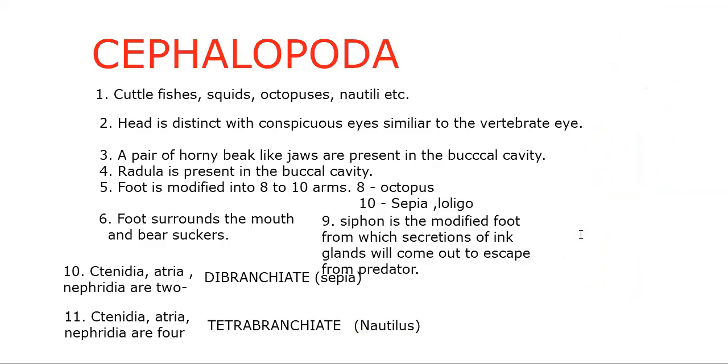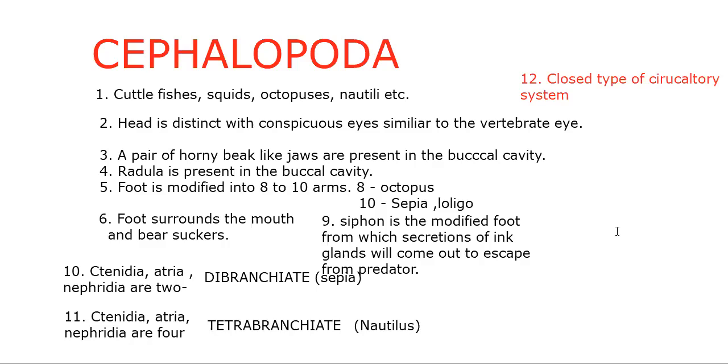I'm erasing this and I'm changing color. For that, circulatory system is closed type. As we said, in case of total mollusca, circulatory system is open, but here the circulatory system is closed type. That is a special feature. Conspicuous eyes. Foot is divided into 8 to 10 arms. One of them is modified into siphon. All these are unique features of this particular class.